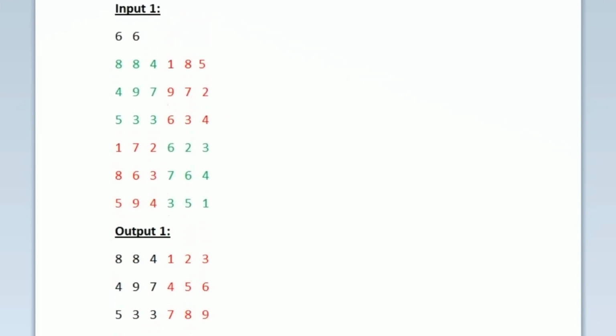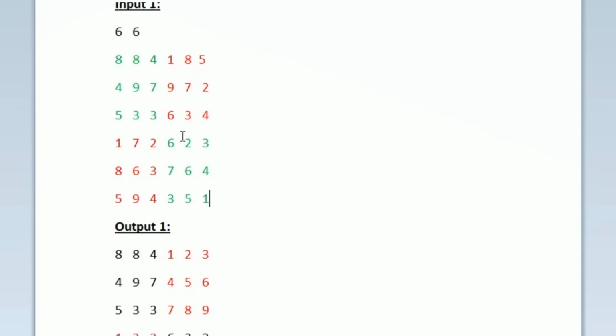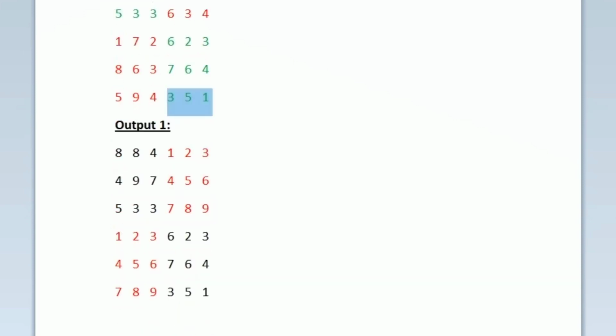The fourth submatrix doesn't have the integers 8 and 9, so it cannot be considered a valid submatrix. We should not be making any changes to this 3 cross 3 submatrix. It should remain as such. In our expected output also we can see that we are not making any changes to the fourth submatrix. So now we have modified 2 submatrices and we have to print our modified matrix as output.